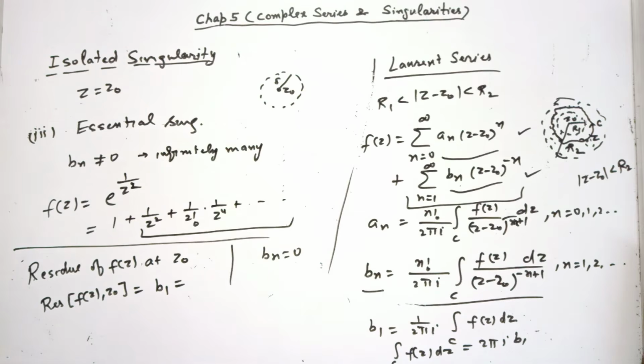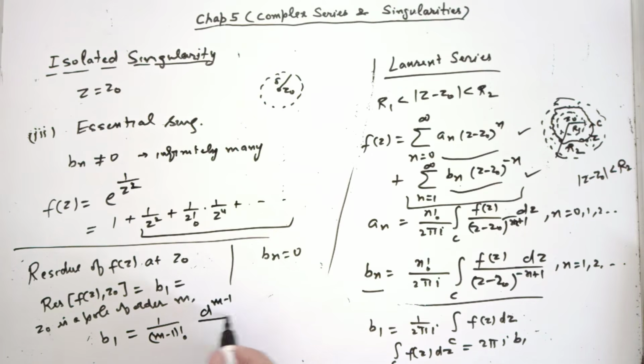But in case of a pole, if this is a pole of order m, then we can show that the residue of f(z) at z0 is given by 1 over factorial (m minus 1), the (m minus 1)th derivative of (z minus z0) power m f(z).